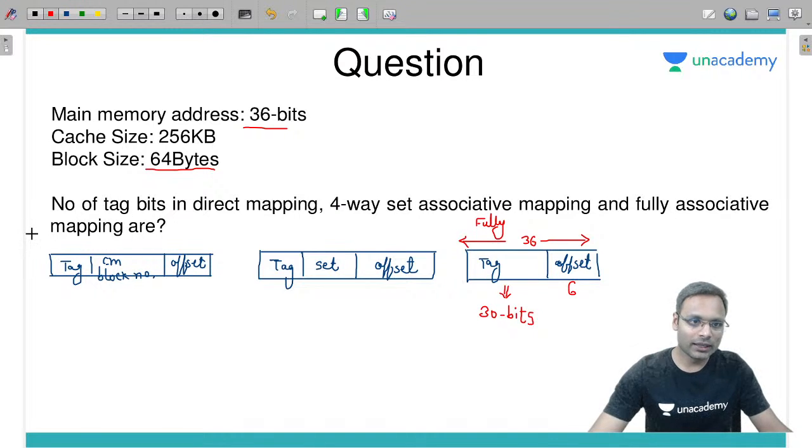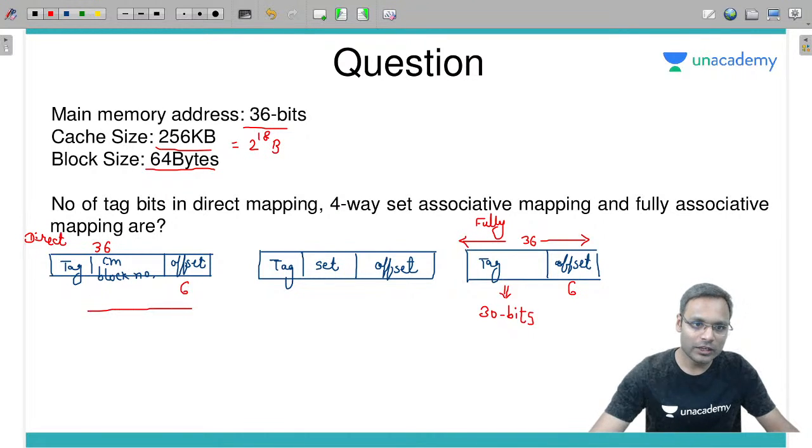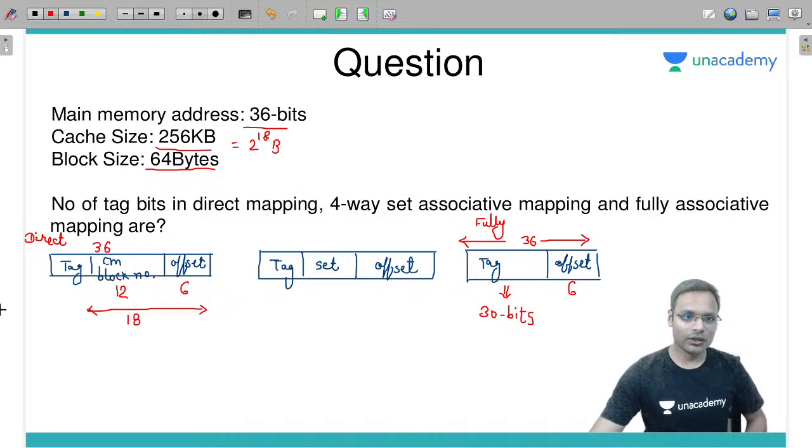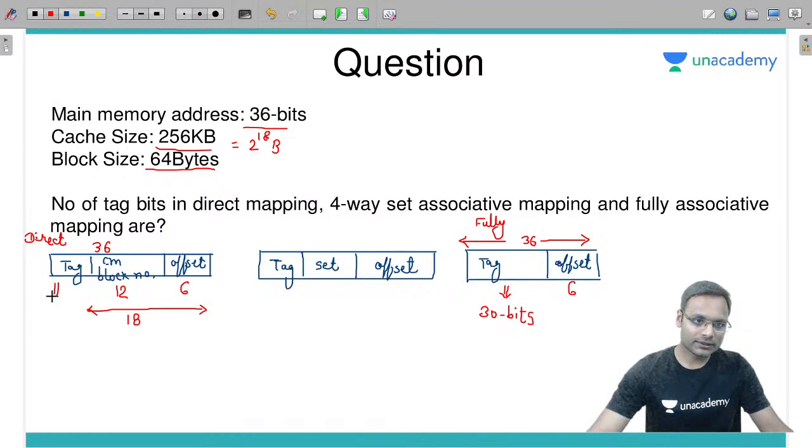Direct mapping. In the direct mapping, the memory address given is of 36 bits. Cache size, okay, this is 6 bits. Cache size is 256 kilobyte. 256 kilobyte is 2 power 18 bytes. So these two fields should be of 18. Among those, 6 is offset, 12 bits for the cache memory block. Right? So tag bits will be how many? 18 bits.